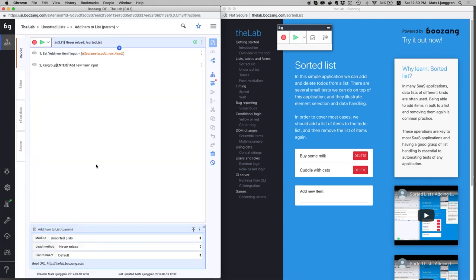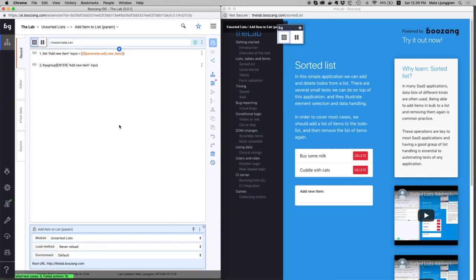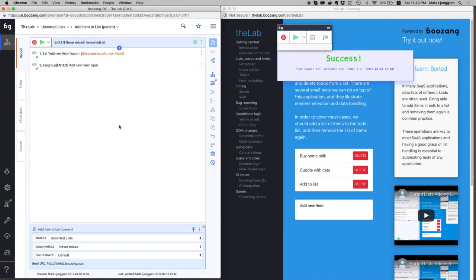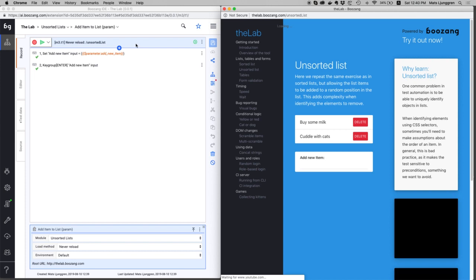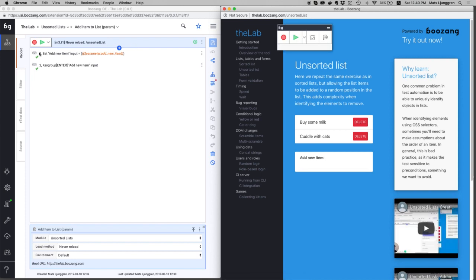So the good thing here is that, of course, if I play this now, it's going to go and play the sorted list. So I'll just change this URL to unsorted list, and we'll see what happens. So I'll play this, and we'll see if it's unsorted list. And what you saw there is that I say never reload, so it's still on the sorted list. So just double click here on unsorted list and see if that is the URL. Yeah, so now we know that it's going to run unsorted lists.